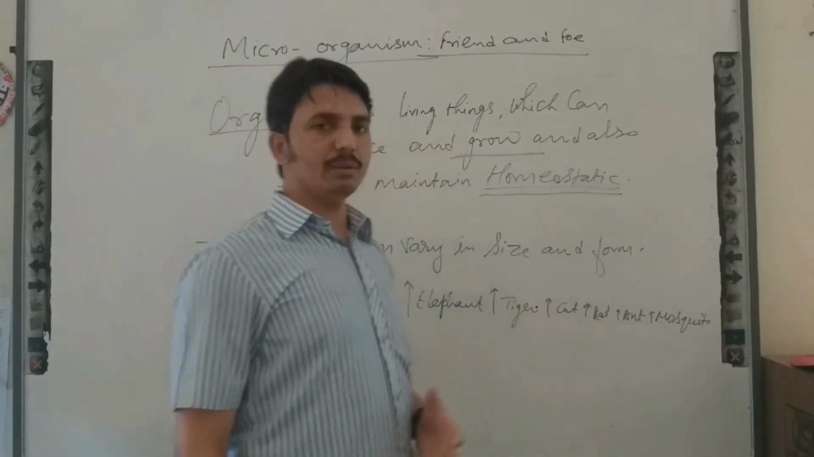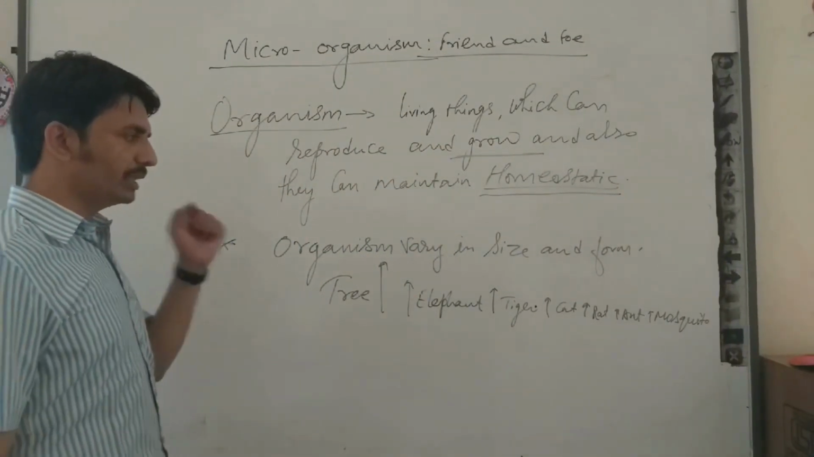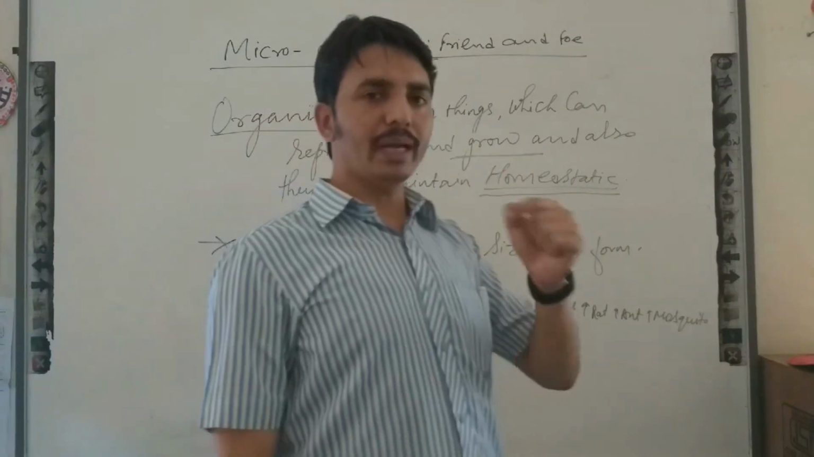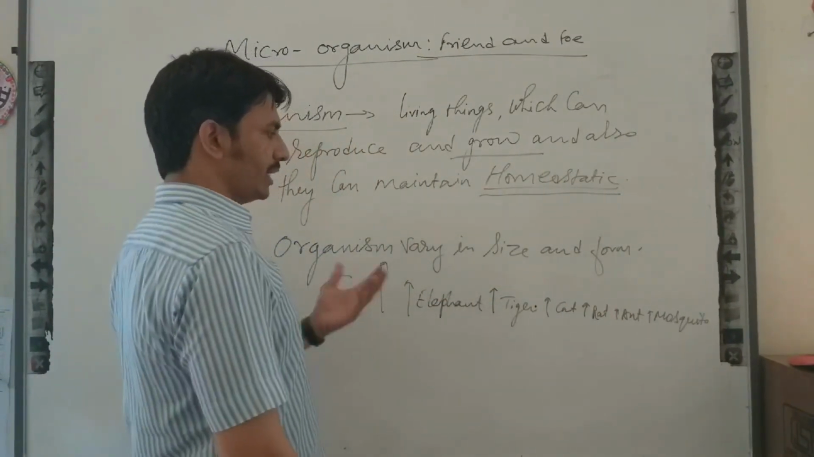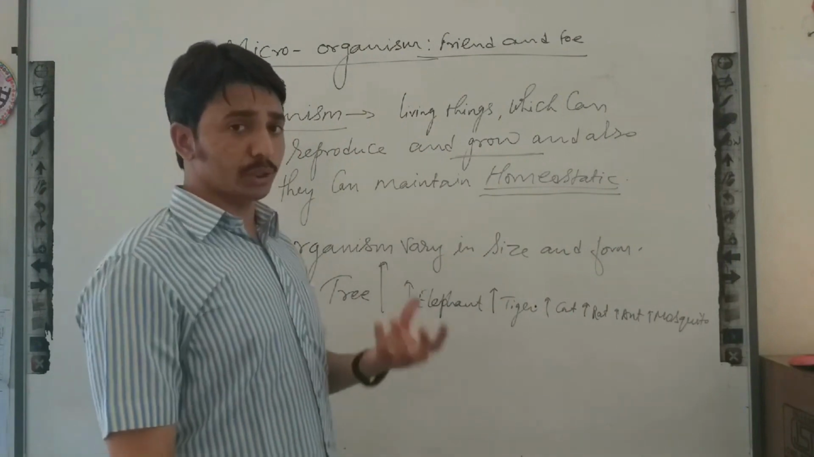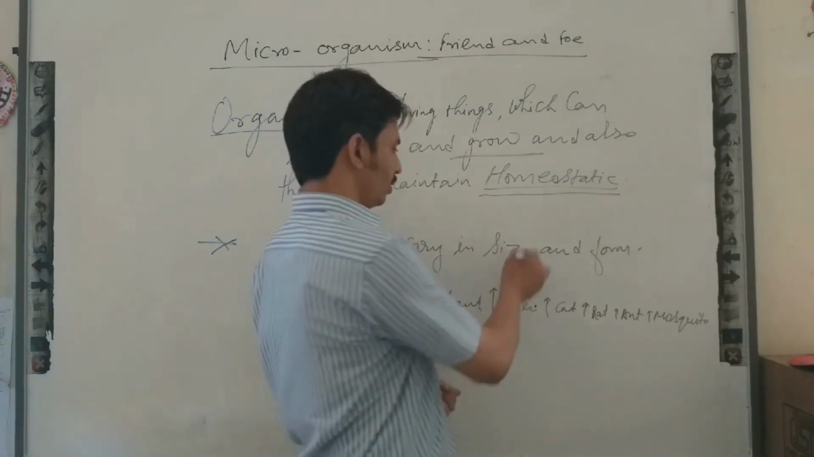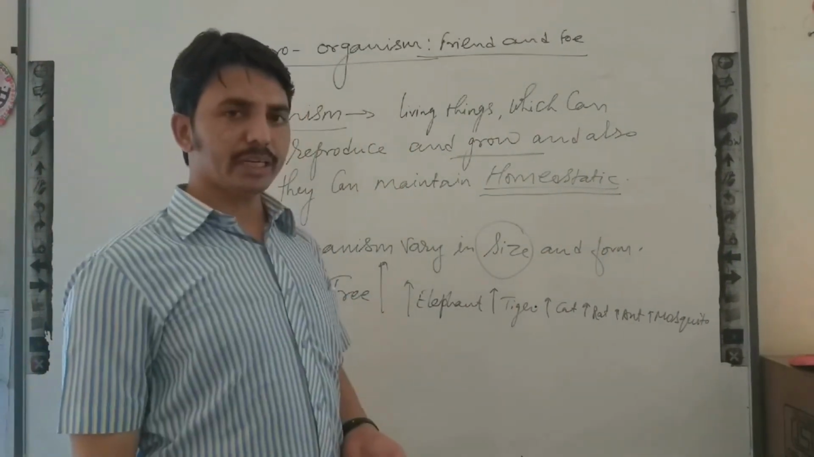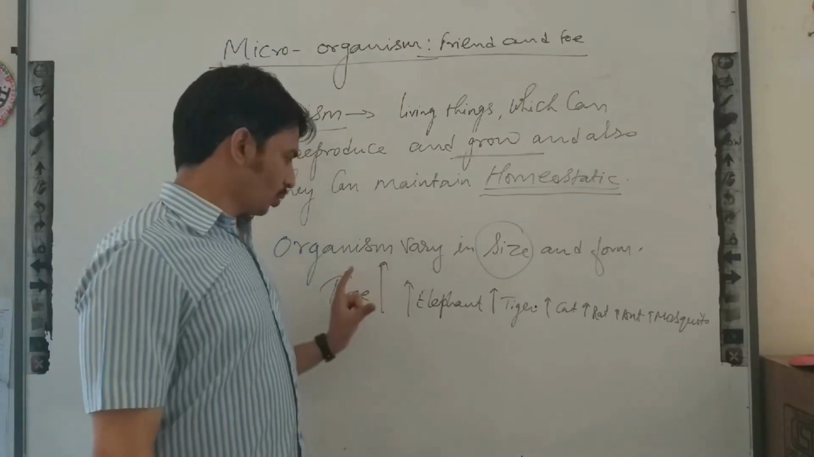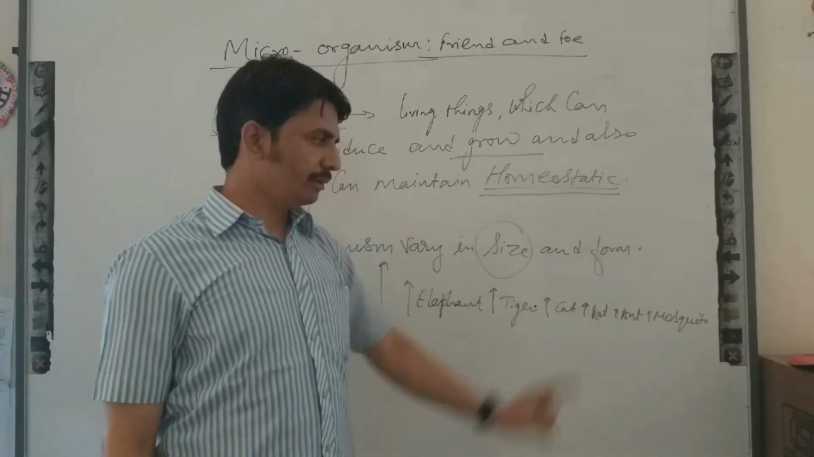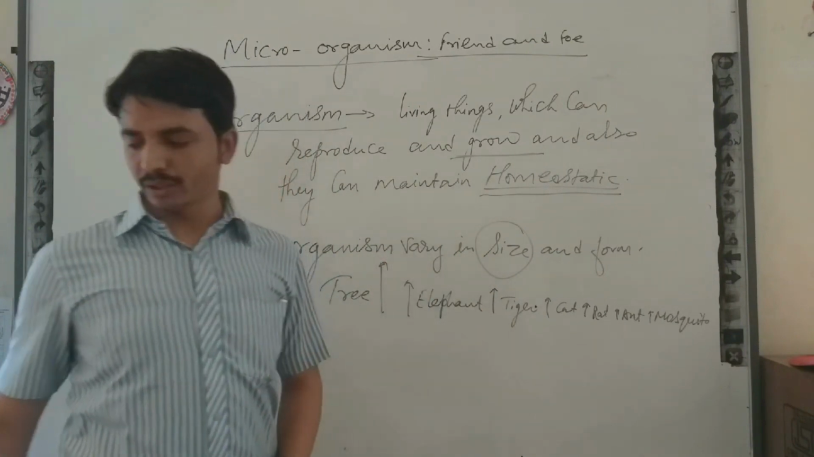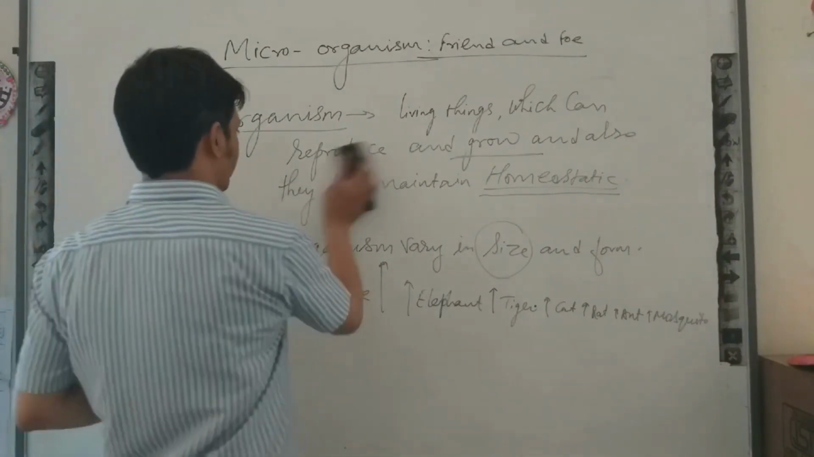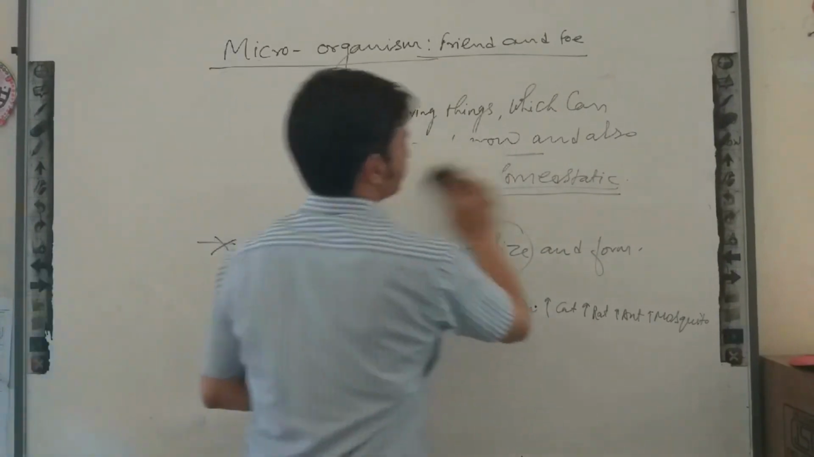Means we can see them with our eyes without any instrument. We can see these organisms without any instrument, but some organisms are too small. Okay, so there is a huge variety of organisms according to size. These organisms we can see, but some organisms are too small, we cannot see. Okay, so we will focus on that.